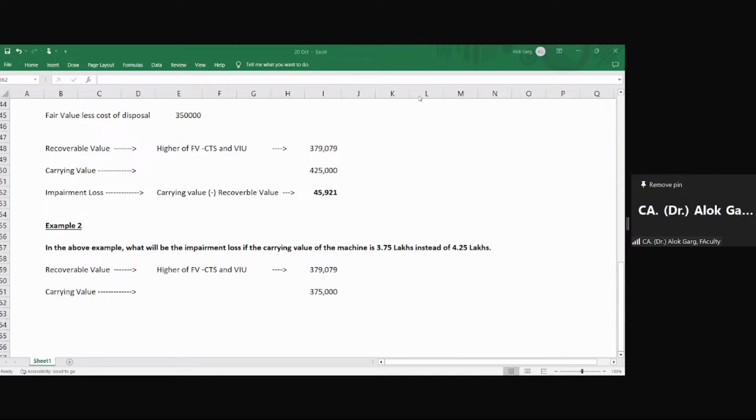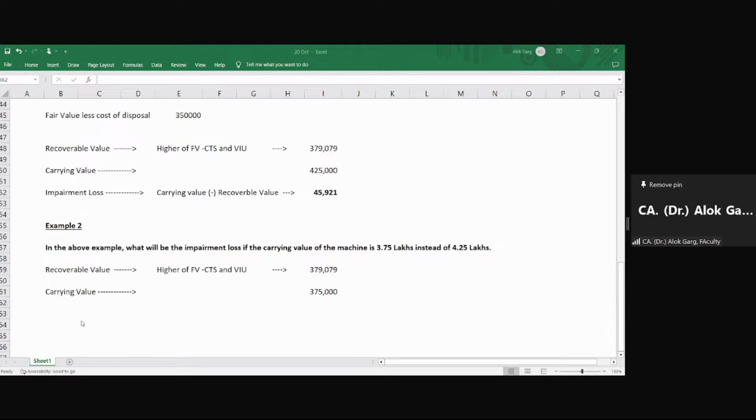Had it been a PP, and if the company has opted for the revaluation model, in that case this 4,079 will be revaluation surplus, right? But if the company has opted for the cost model, in that case no impairment will be there, and even this revaluation will not come into picture, because the cost model is adopted, correct?